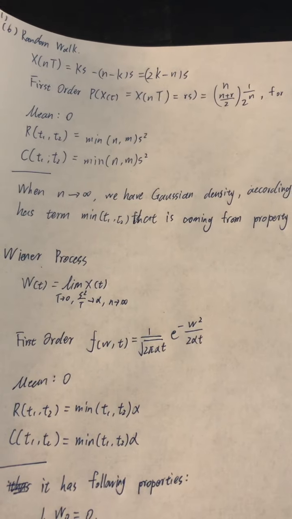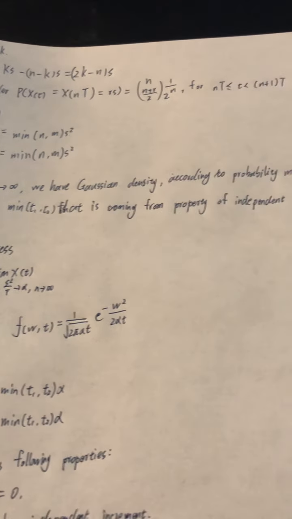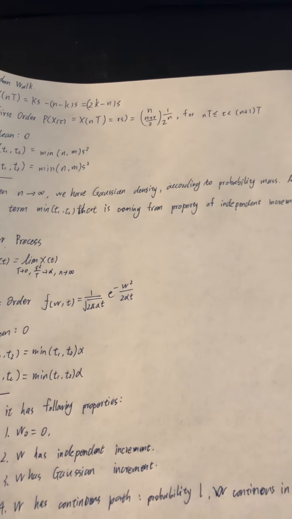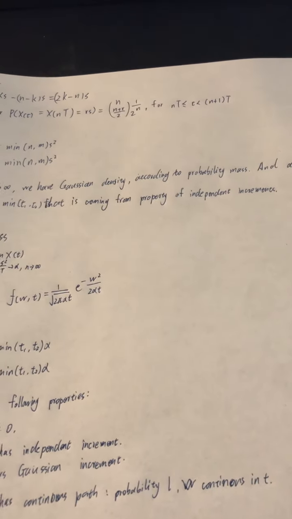When n goes to infinity, we have a Gaussian density according to the probability mass, and the autocorrelation function has the term minimum of t1, t2 that is coming from the property of independent increments.